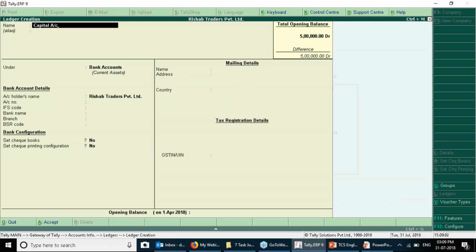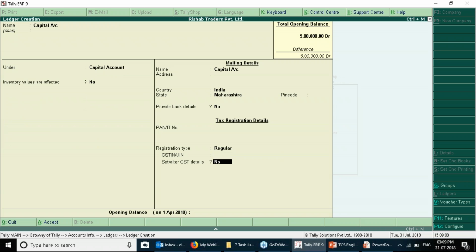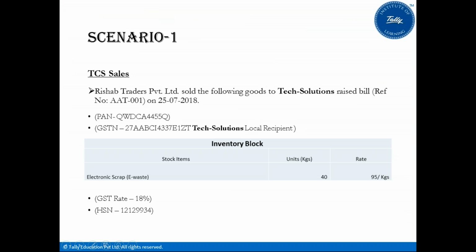If someone has doubts or wants to ask a question, please do ask me. After creating these two ledgers, let's move to the next slide. So what exactly is scenario 1? TCS sales.